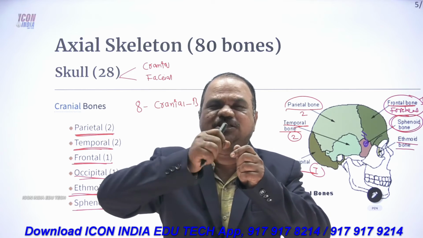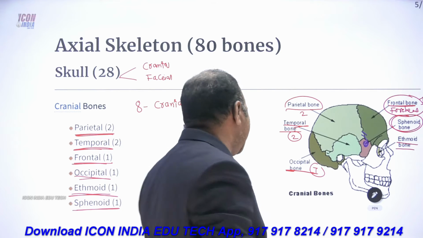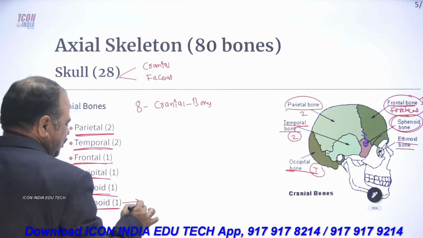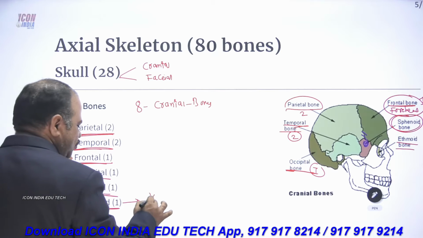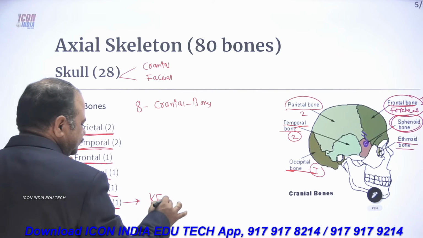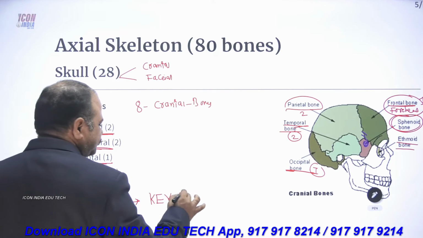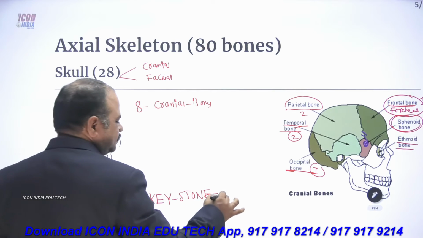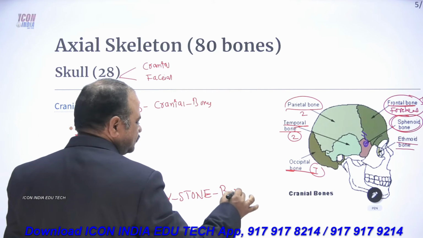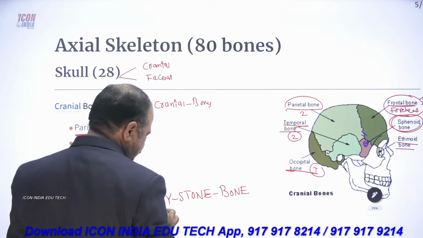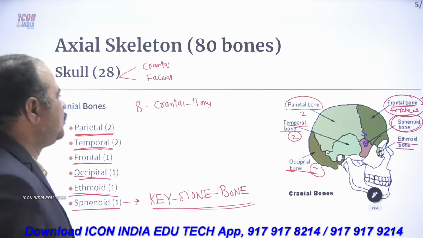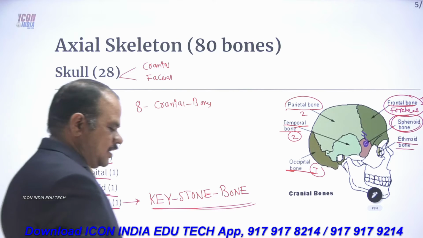The keystone bone of the skull is nothing but the sphenoid. The sphenoid bone is known as the keystone bone, that is, of the cranial bones.